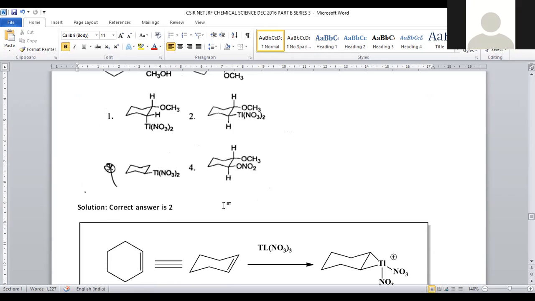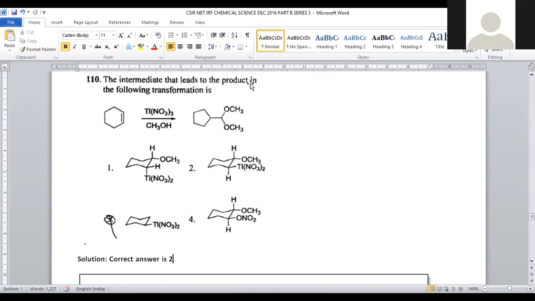Let us move on to question number 110, where we must identify the intermediate that leads to the product in the following transformation. We are taking cyclohexene, thallium trinitrate was given, and methanol is the solvent medium. The final product will be cyclopentane with the side chain CH(OCH3)2. This is called descending the ring size.